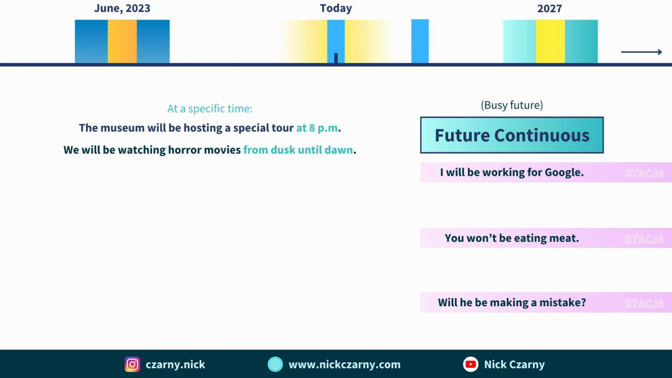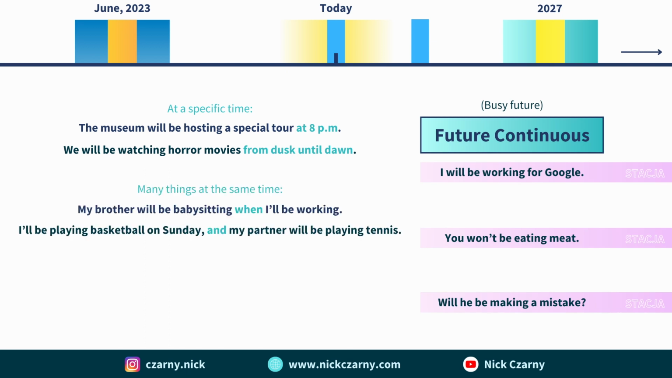We use future continuous to specify a time, as in the museum will be hosting a special tour at 8 p.m. We are also indicating that the tour will take longer, or when we want to describe a longer action that will start and finish and last a long time in the future, as in, we will be watching horror movies from dusk until dawn. We use it to describe many events happening at the same time, as in, my brother will be babysitting when I'll be working, or I'll be playing basketball on Sunday and my partner will be playing tennis.